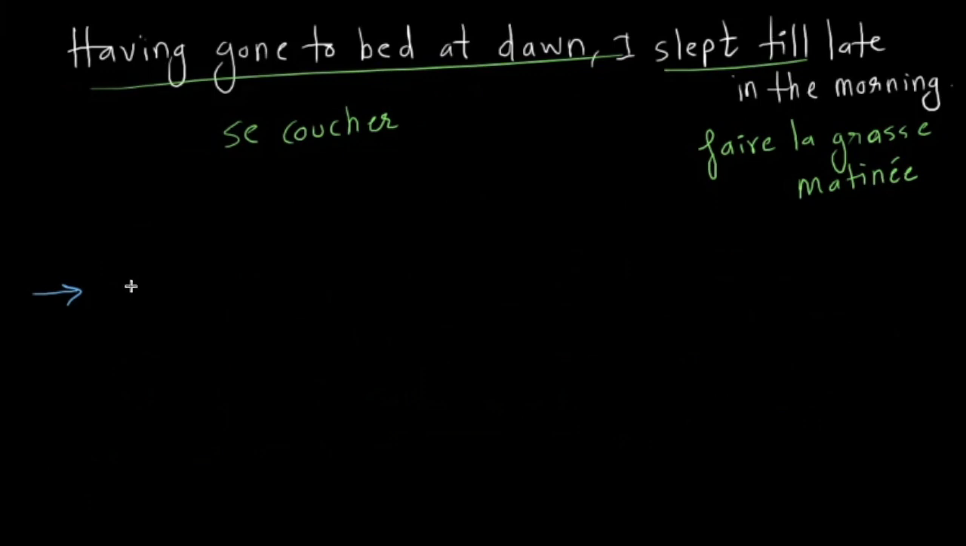Se coucher. So what we do now, this is the verb, and the first task is to create the perfect participle. So what is the auxiliary? Être, correct? Yeah. So we will create